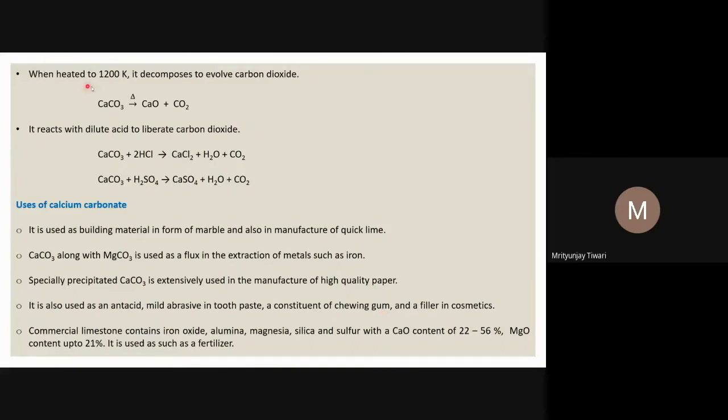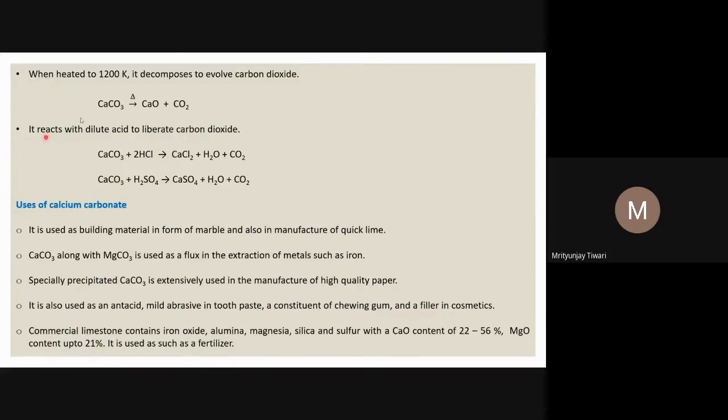When heated to around 1200 Kelvin, calcium carbonate decomposes to evolve carbon dioxide. It decomposes into calcium oxide plus CO2. Calcium oxide is lime, or quick lime, or burnt lime, plus CO2, the gas that we know. This method is used for the formation of CaO. Many rocks and marbles contain calcium carbonate.